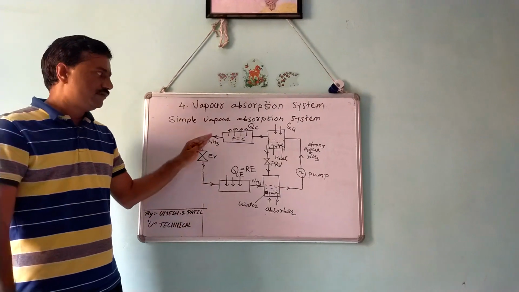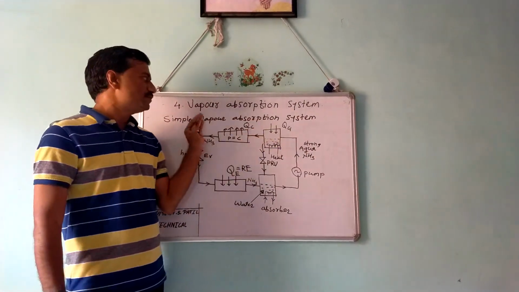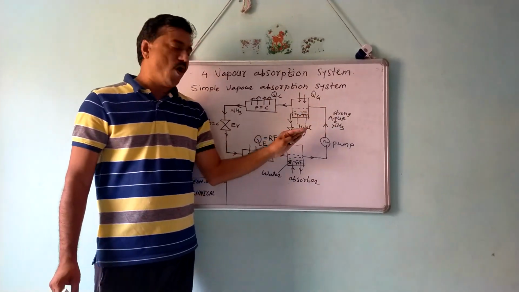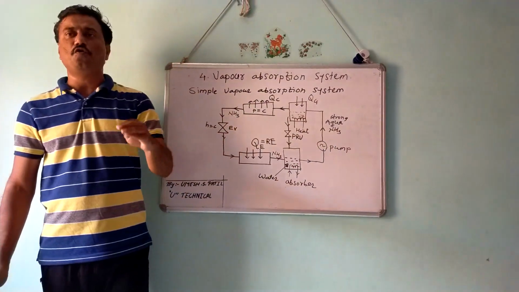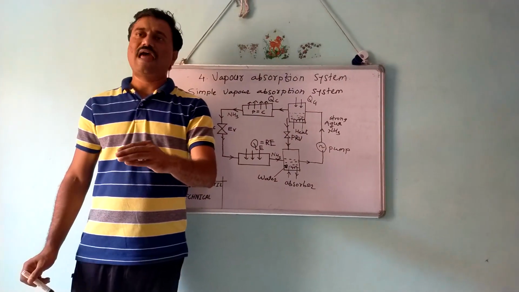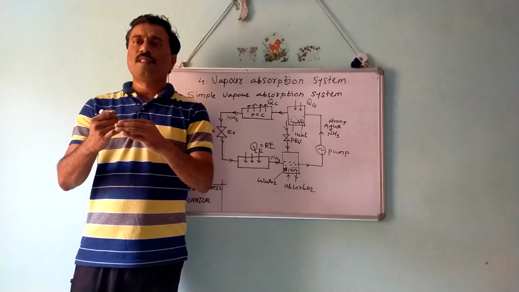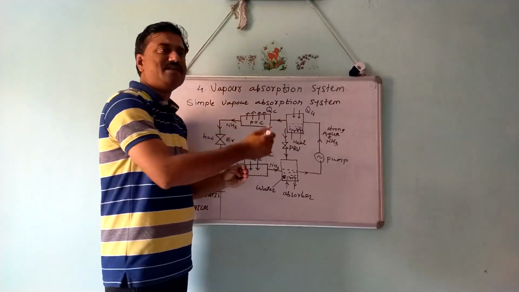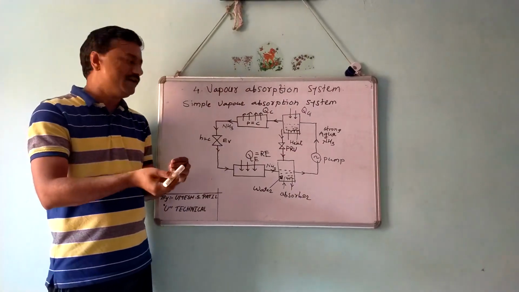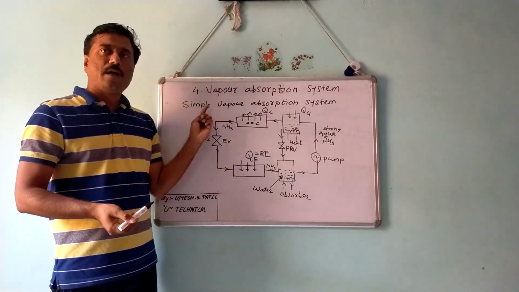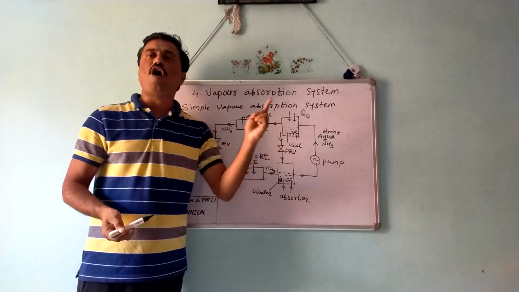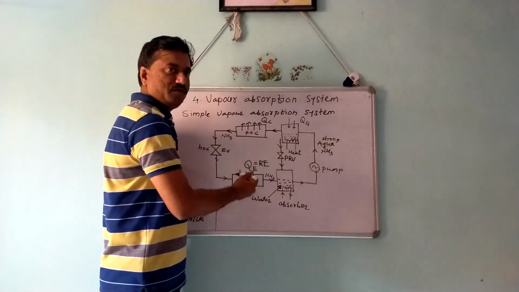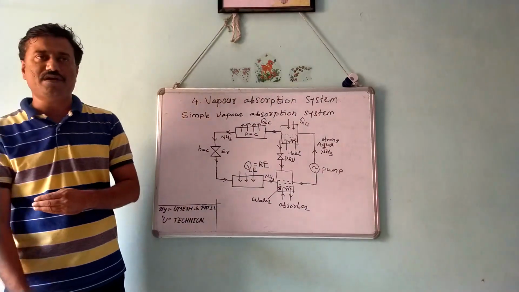So I hope you understand the working of the simple vapor absorption system. The only problem with this system is its very low coefficient of performance, and that drawback can be overcome by using some additional devices that we will learn in the next lecture. In the next lecture we are going to learn the practical or modified vapor absorption system, where we can slightly improve the coefficient of performance of the simple vapor absorption system.